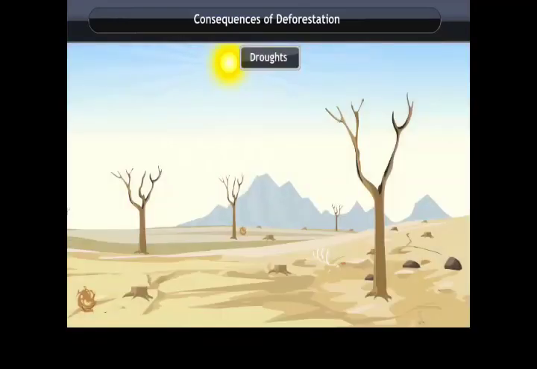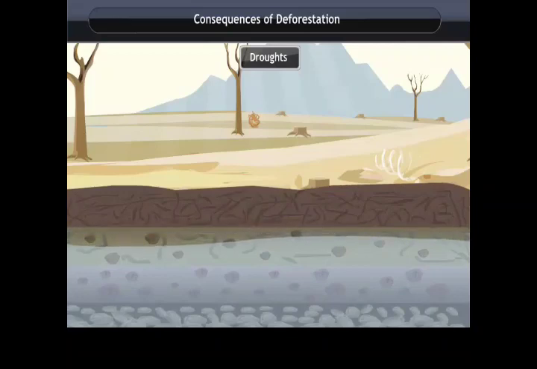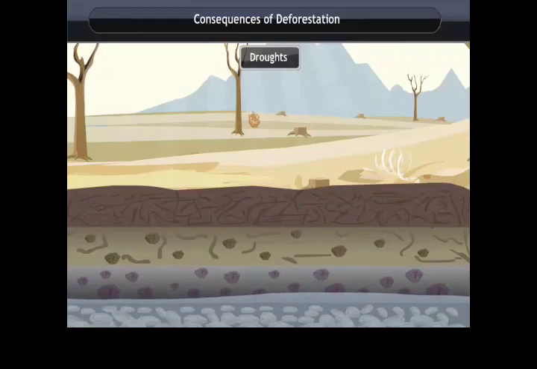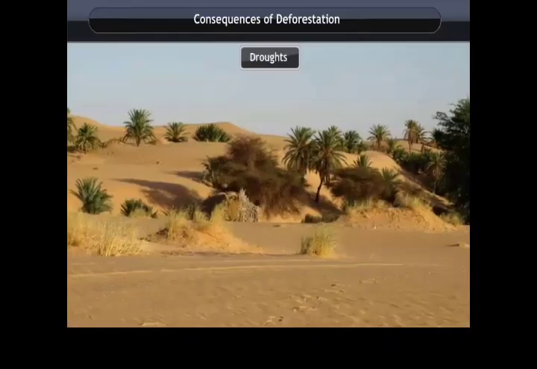Droughts. The increase in temperature on the earth disturbs the water cycle. Rainfall may be affected due to deforestation, and subsequently, the groundwater also depletes. It may even give rise to droughts.